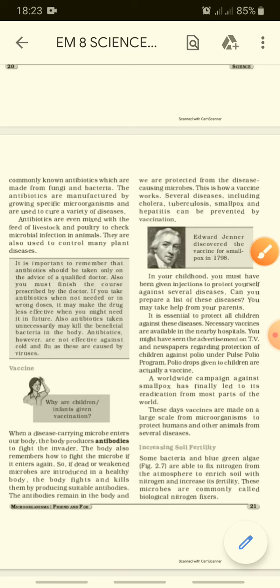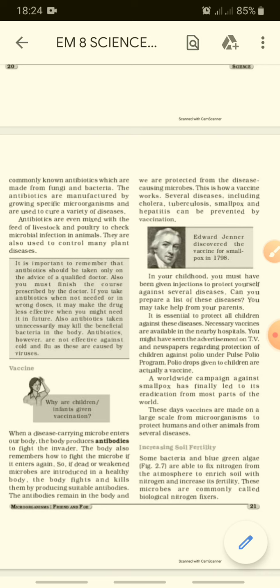Next is vaccine. Why are children and infants given vaccination? When a small baby is born, he is given an injection for the lifetime, so that the immunity of the body remains. When disease-carrying microbes enter our body, the body produces antibodies to fight the invader.